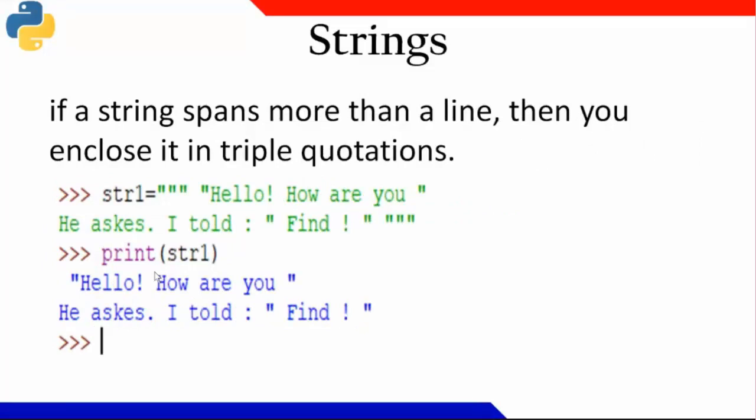If multiple lines are there also, I can use triple quotes. It is not always that my string constant will be within a single line, but it can go up to 2 lines also. So whenever it goes for more than 1 line, you can use triple quotes instead of double quotes or single quotes. Okay. Now the same string variable I can use with triple quotes if it is going for more than 1 line.